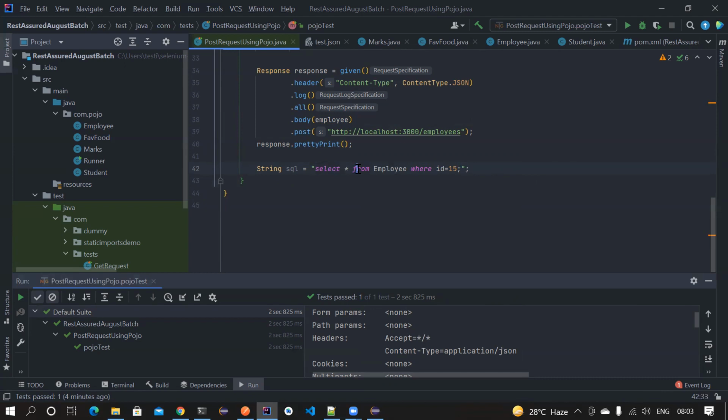See, the color difference is telling that these are all keywords from SQL, this is the table name, this is the variable name. Suppose I make some mistake in an inner join or outer join, it will point it out right here. You also have an option to run this query from within IntelliJ itself. That's in the licensed version, but this is more than enough, right? If you make some mistake, suppose instead of and I use an, and then name equal to something like this.